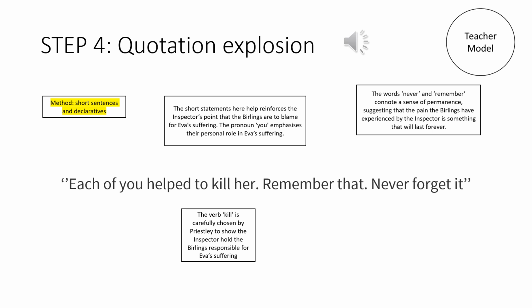Okay. Also in there, the individual words "remember" and "never" give a sense of permanence, like the pain that the Birlings have kind of gone through needs to be remembered and not forgotten, which it is by Eric and Sheila, but it's not by Mr. and Mrs. Birling, and to a lesser extent Gerald. So that's an interesting quote that we could kind of compare to the reactions of the Birlings after this. And we've lastly got the verb "kill", which gives a sense of a crime and of a responsibility again for Eva's suffering.